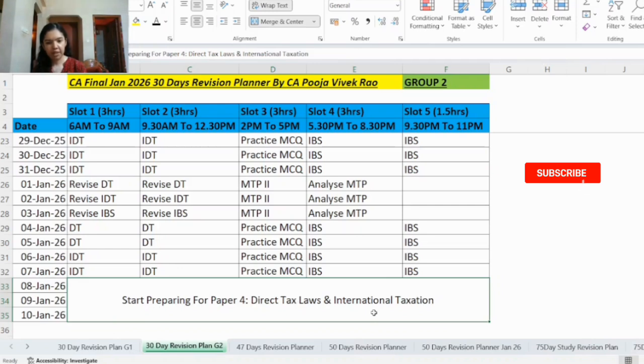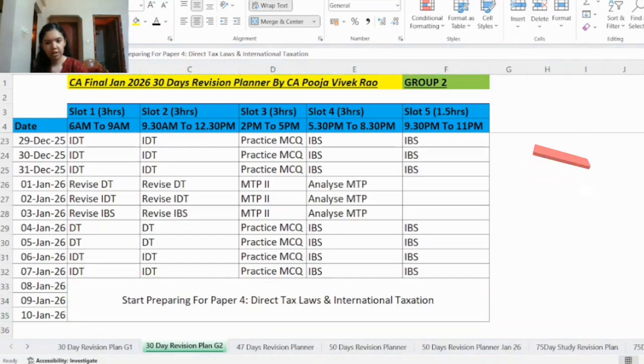So it's always better to revise whichever paper you are going to start with earlier, so that you're not anxious for the first paper. If the first paper goes positively, you will be able to attempt the other papers also easily, because the first paper itself will set our mood for the other papers also. If the first paper is tough, then we might get scared that the other paper also will be tough.